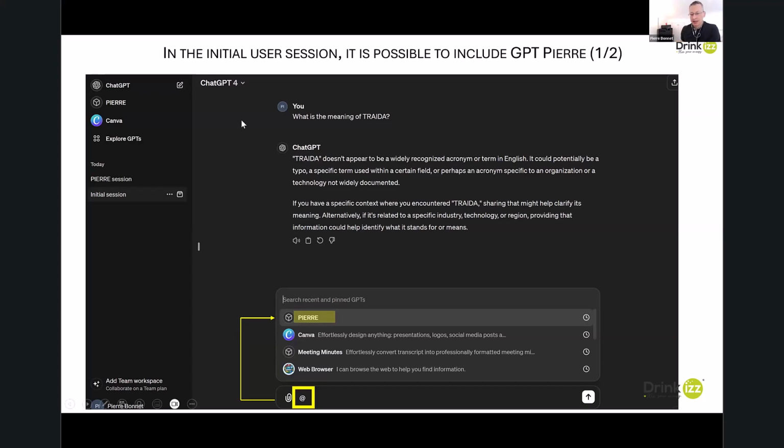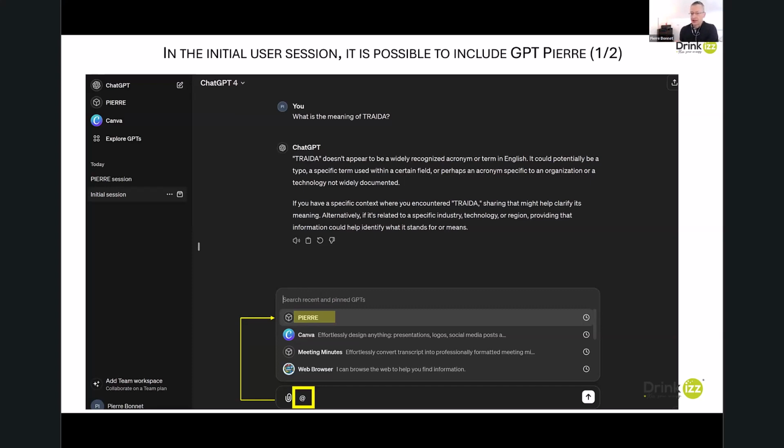So you can see I am in ChatGPT 4, the normal AI used by everyone. But in the prompt, I instruct ChatGPT 4 to reuse or be connected, if you want, with another AI named Pierre.